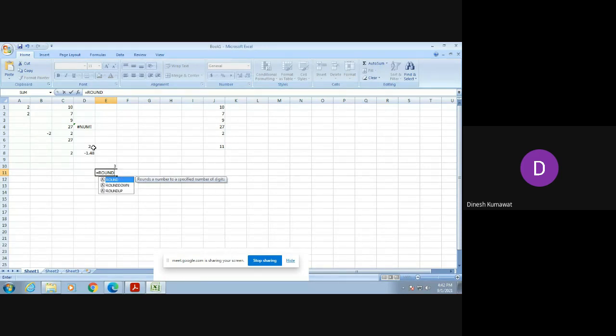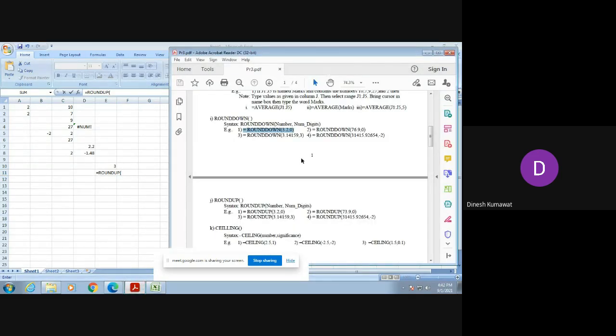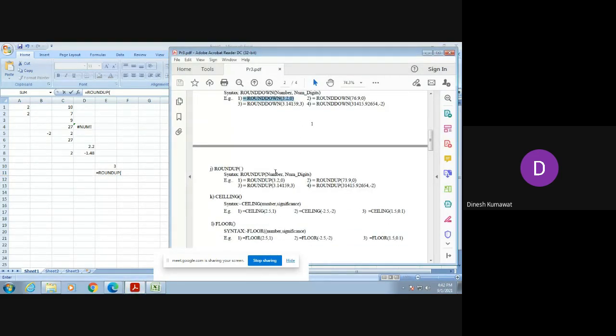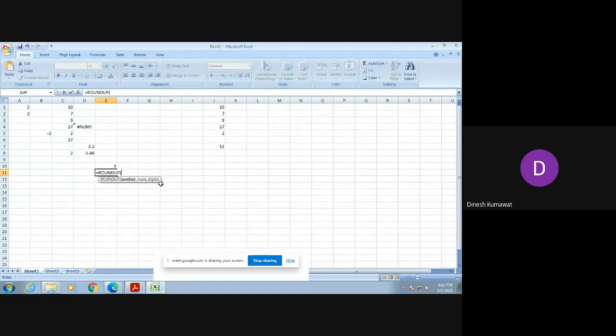Now what happens if I use ROUNDUP instead of ROUNDDOWN? Then it is rounding a number up away from 0. Let us try to verify one of the numbers mentioned in our Excel sheet, the same number, 3.2, 0.